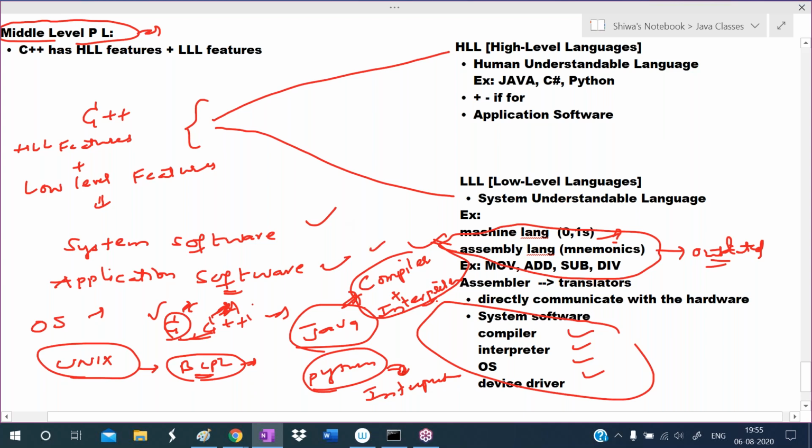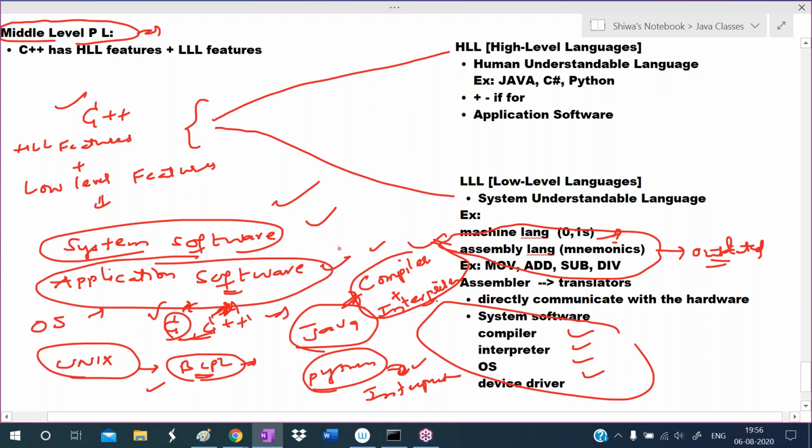We can develop such types of compilers, interpreters, and operating systems, such types of system software, by using C++. And we can also develop application software, like business software, shopping mall software, and restaurant management software. So we can develop system software as well as application software. C++ is suitable to develop both. That's why we are calling it a middle level programming language. It can communicate with the devices easily, and it can communicate with the programmer easily. That's why we are calling this the middle level programming language. That's it.